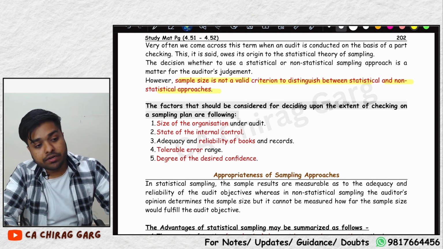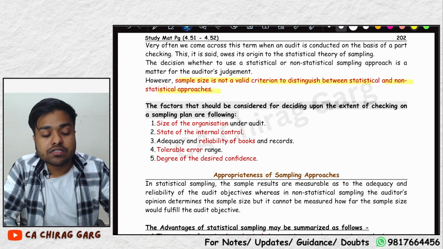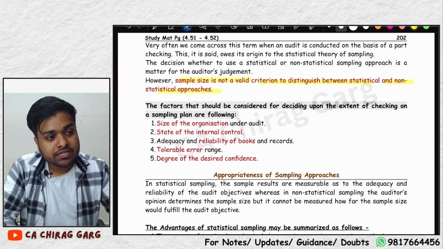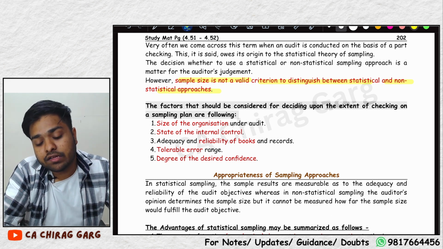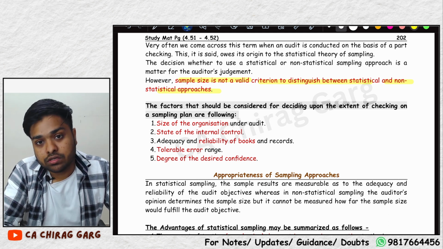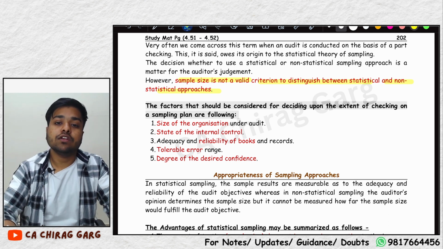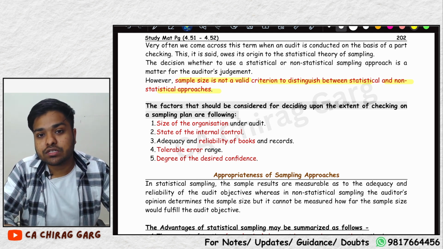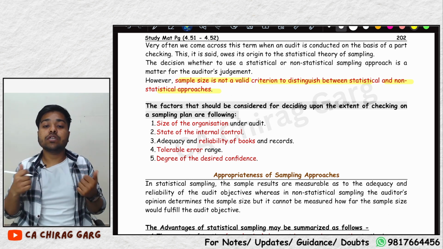For example, a chartered accountant was adopting non-statistical sampling, picking up samples on a random basis, based on his experience, based on his personal judgment. So he said that the number of transactions increased from 50,000 to 5 lakh, and I am increasing my sample only from 500 to 1000. As I have not increased my sample size proportionately to the population, I am following a non-statistical approach. Otherwise, I am following a statistical approach. Is it a valid criterion? No. This is just a feature. This is not a criterion to distinguish between the two.